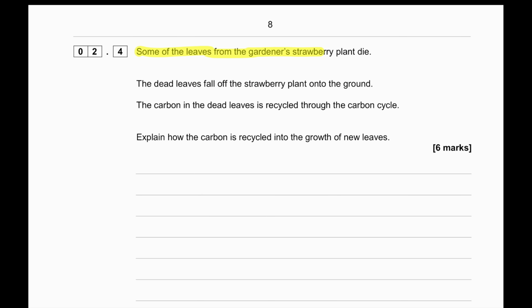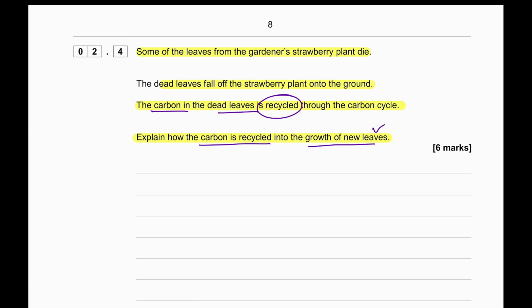Some of the leaves from the gardener's strawberry plant die. The dead leaves fall off the strawberry plant onto the ground. The carbon in the dead leaves is recycled through the carbon cycle. Explain how carbon is recycled into the growth of new leaves. So the carbon in the dead leaf is recycled. And then we have to say how the carbon is recycled into the growth of the new leaves.